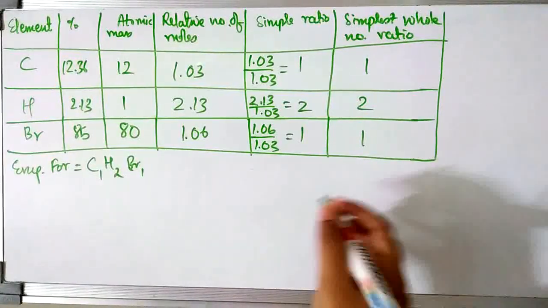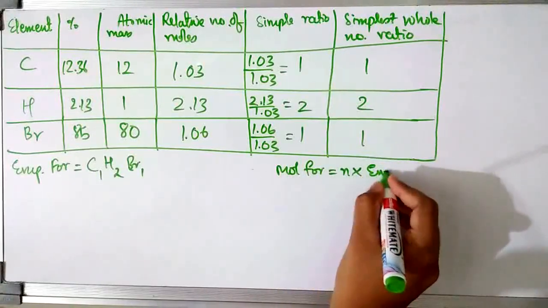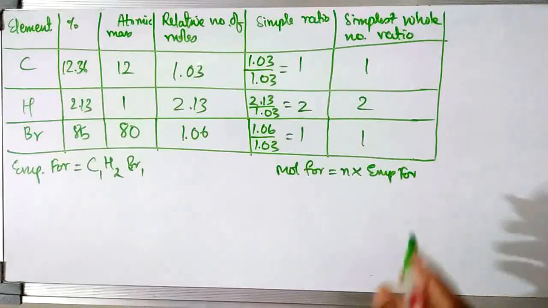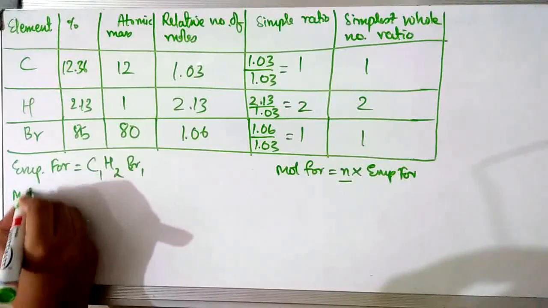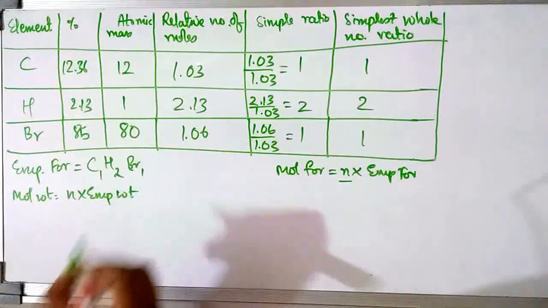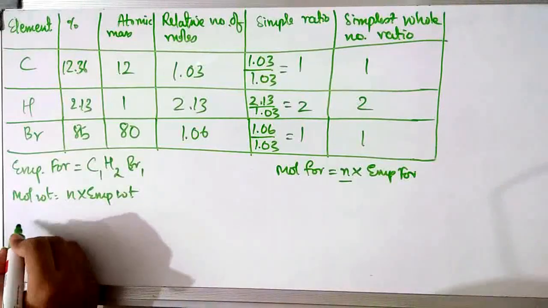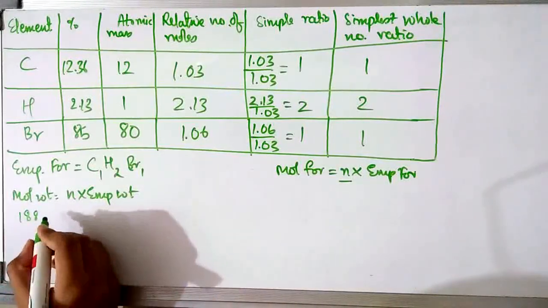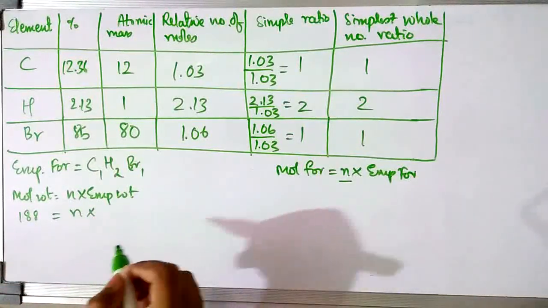Now we had to calculate the molecular formula. We know that the molecular formula is equal to n into the empirical formula, right? So for that we have to find out n. How do we find n? We know one more formula, that molecular weight is equal to n into empirical weight. In our question they gave us that the vapor density was 94, and we calculated the molecular weight by multiplying it with 2, and we got the molecular weight to be 188. So 188 is equal to n, which we have to find out, times the empirical weight, which we have to calculate.